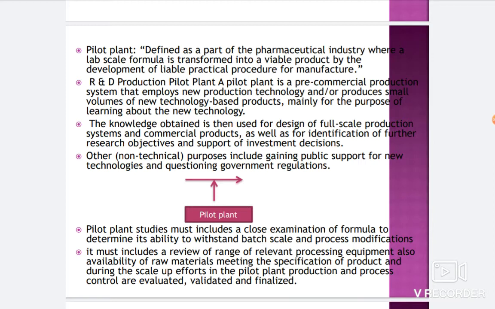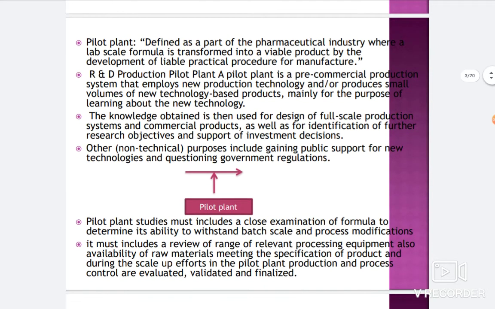Obviously, in the research and development department there is an invention of new things, and these new things and new technologies are further used for the learning of new technologies. And the knowledge obtained is then used for the design of full-scale production systems and commercial products, as well as for the identification of further research objectives and support for investment decisions. So it is a really very important department. Without a pilot plant department, a pharmaceutical industry can't exist. So it is really important.